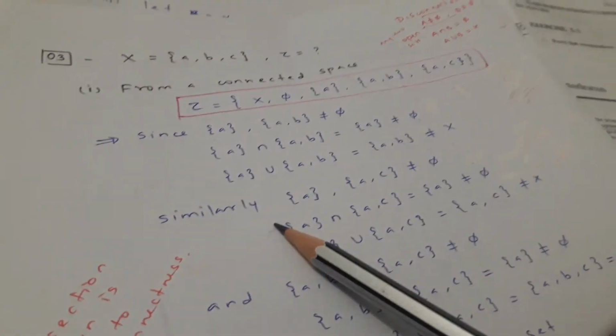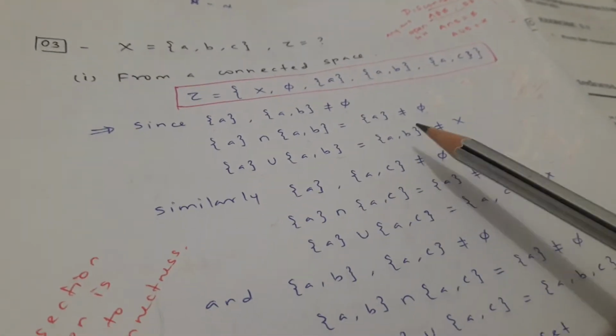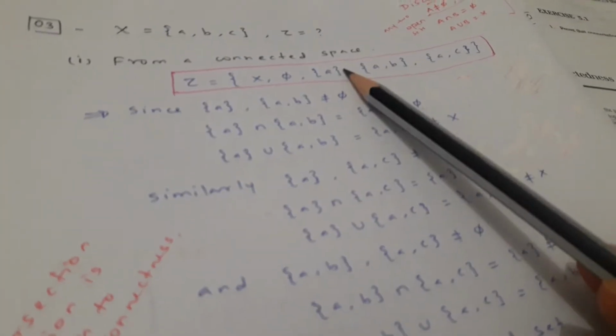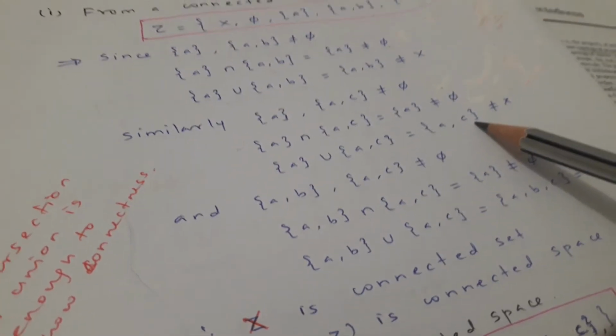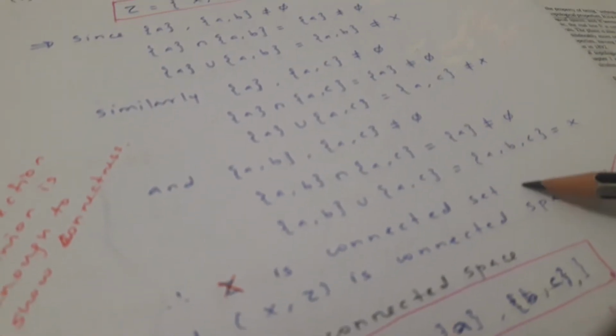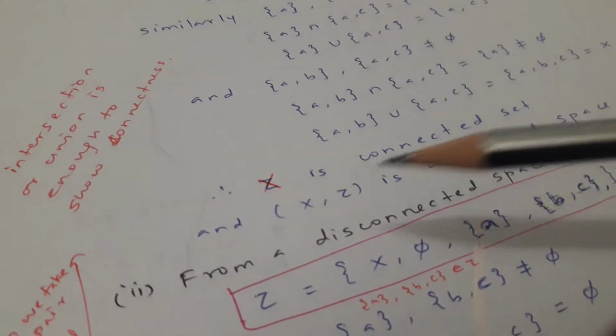But for connectedness we have to go through all the sets. So {a} and {a, c} also work similarly, and these two also work similarly. So we can say X is a connected set and (X, tau) is a connected space.